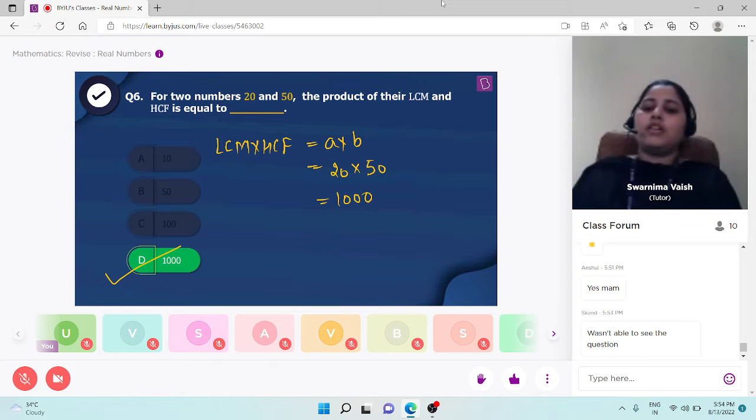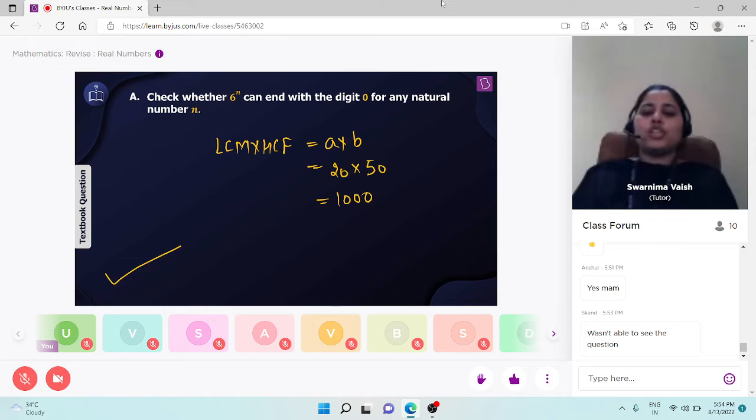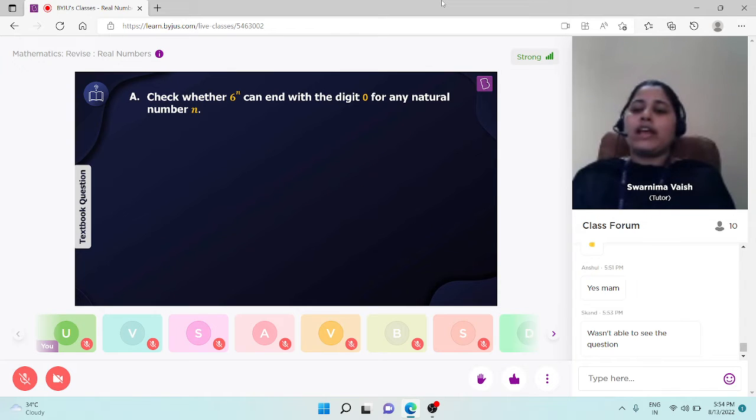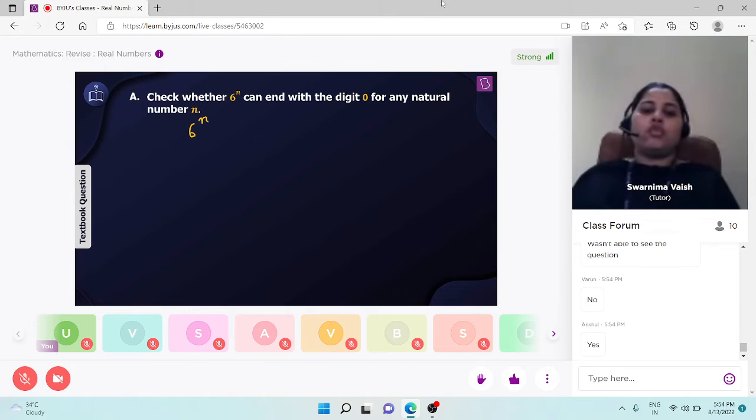Okay, the next one is, in a textbook question, students, check whether 6 to the power n can end with a digit 0 for any natural number n. Students, what do you think? Yes or no? 6 to the power n for any value of n, will it end with digit 0 or not? For any natural number n, means if n is 1, 2, 3, 4, 5, and so on.